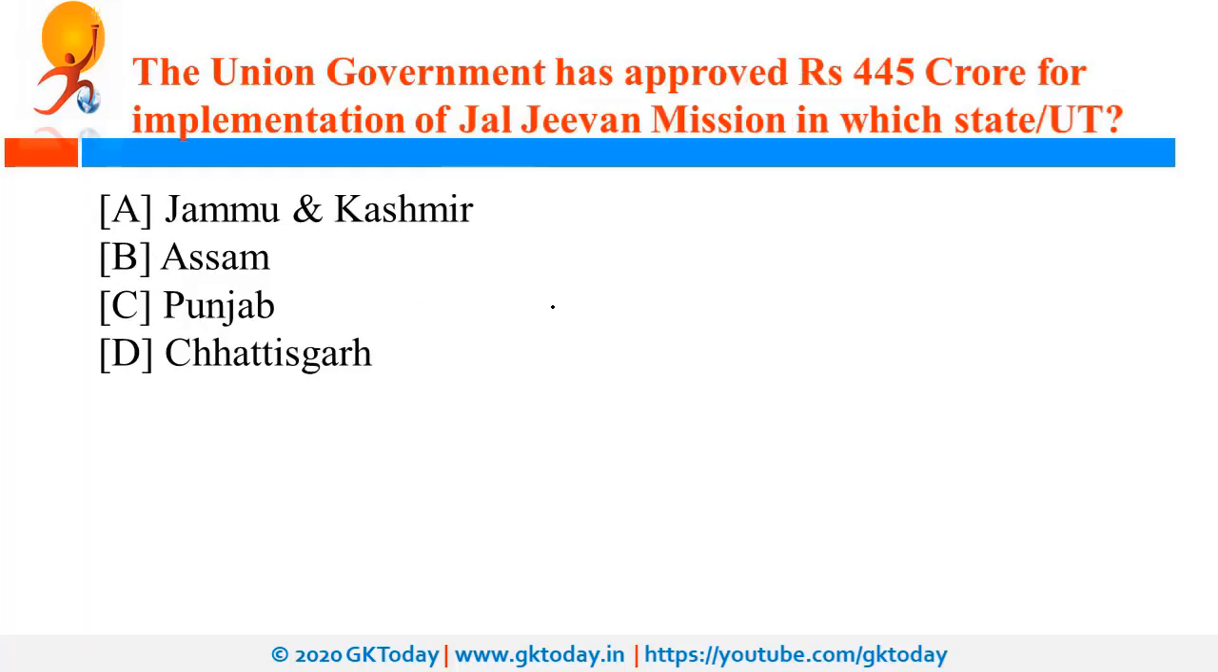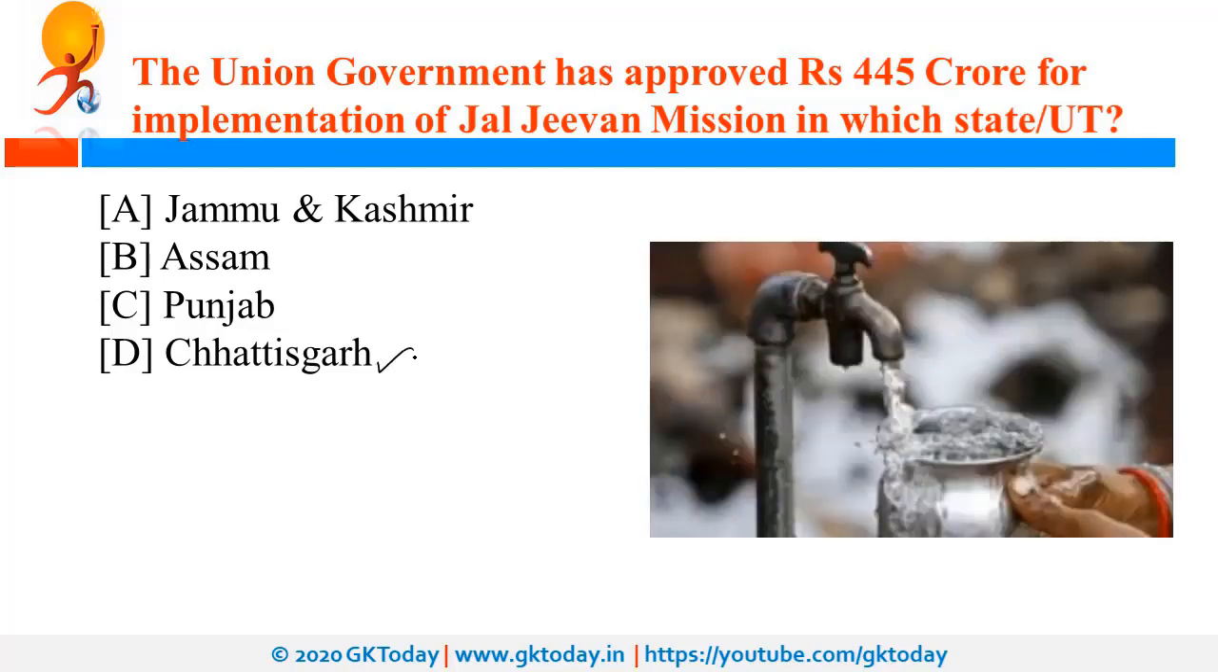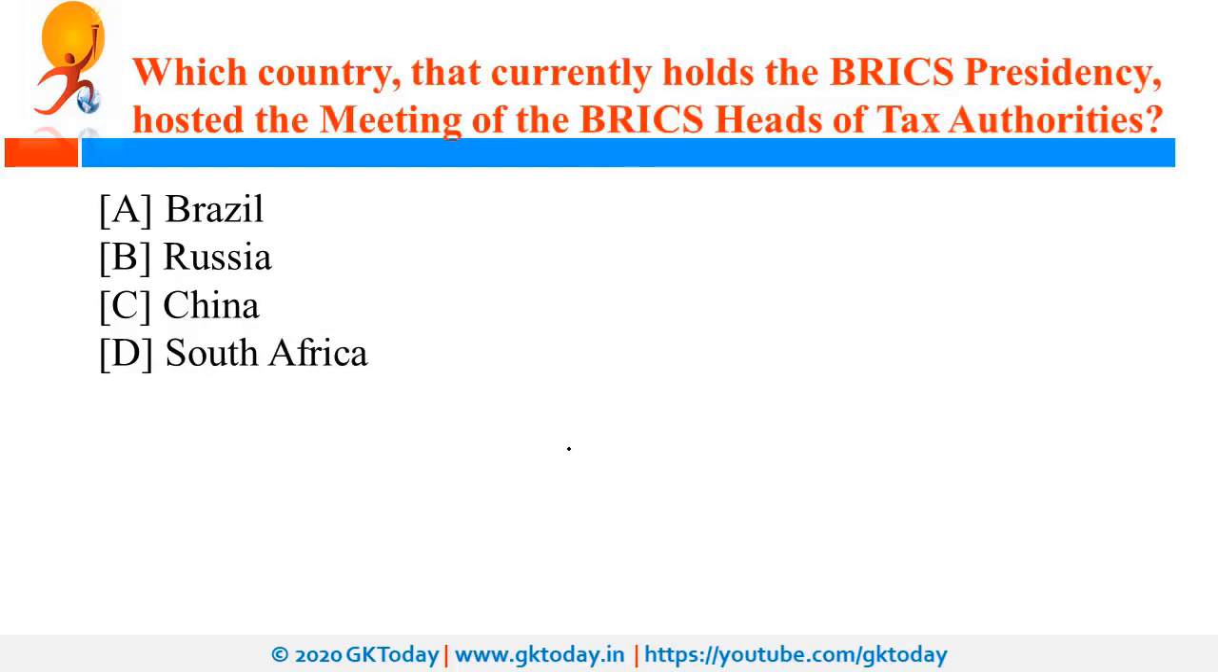The union government has approved 445 crore rupees for the implementation of Jal Jeevan Mission in which state or union territory? So the right answer is Chhattisgarh. Now this Jal Jeevan Mission is an initiative of Ministry of Jal Shakti, and the objective of this initiative is to ensure potable drinking water all over the country by 2024.